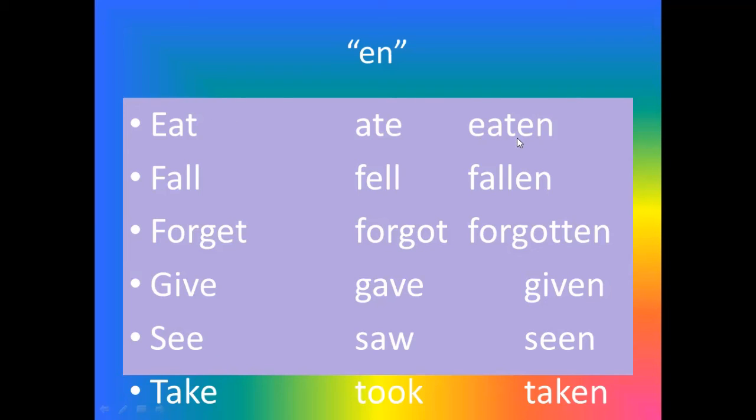Eat, eaten. Fall, fallen. Forget, forgot. Give, given. See, seen. Take, taken: because there is an e, in such cases we add only n.